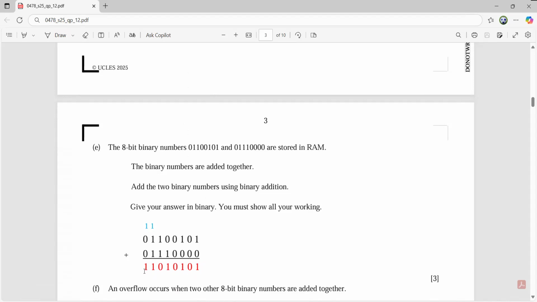If you have completely written the values properly, you have done the proper carry, you have written the answer properly, then definitely 3 marks are yours.